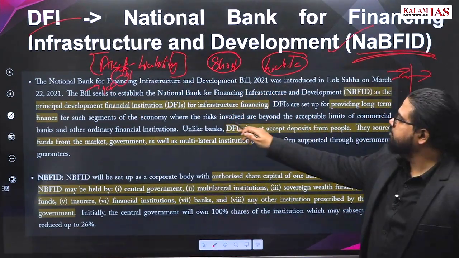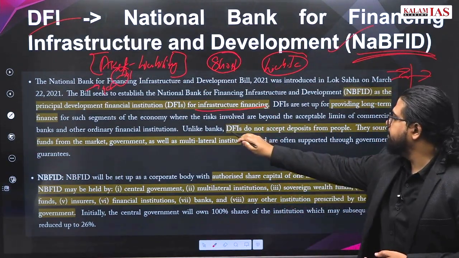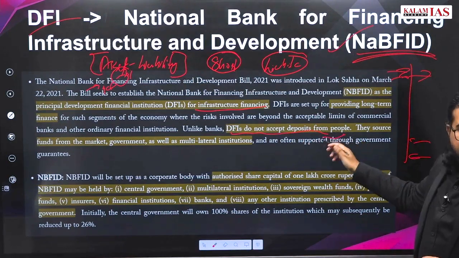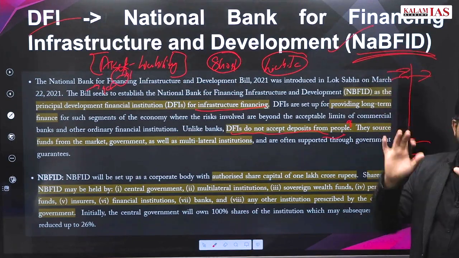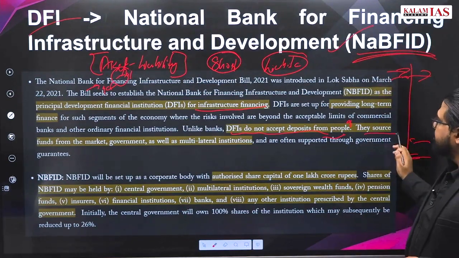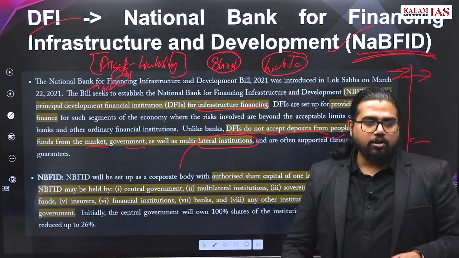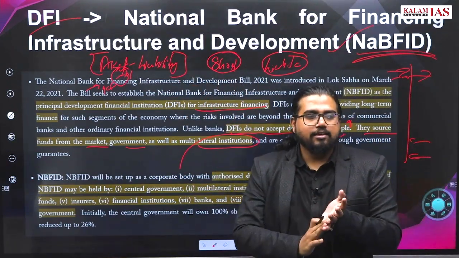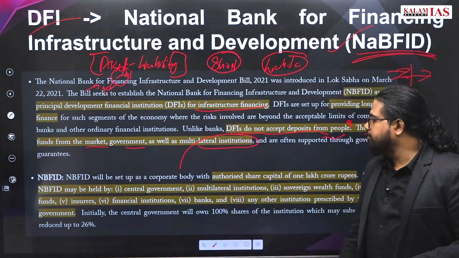Now what is the objective? Long-term infrastructure financing. DFIs do not accept funds from people. Any statement on this, you should be very clear. These institutions do not accept funds from people. They source their funds from the market, government as well as multilateral institutions. All these institutions, pension funds, which we are talking about, from these institutions they get their funds.